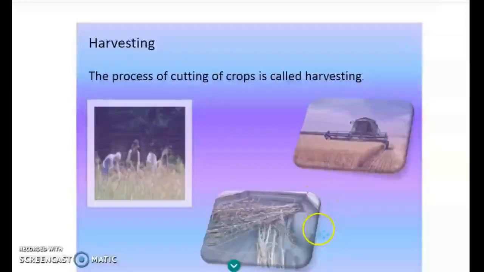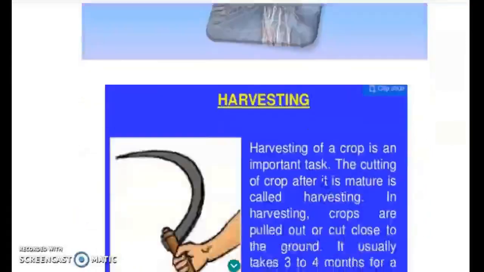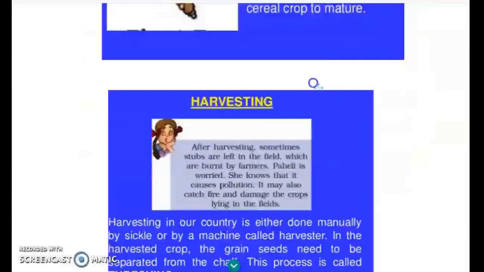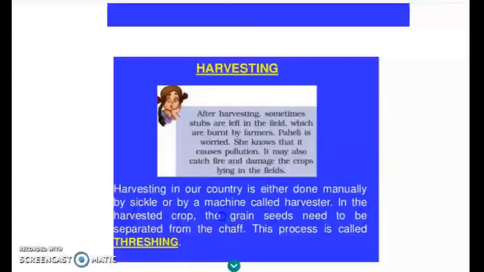So after harvesting, what do you do? After removing the crop, you go through the process of threshing. We have studied about this in our 7th standard. Threshing is separating the seed from the chaff. So by beating on the rock, the seed is separated from the chaff. This process is known as threshing.